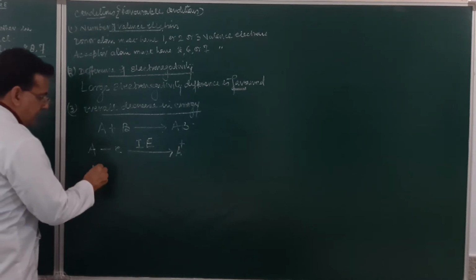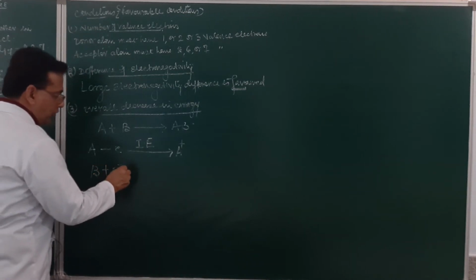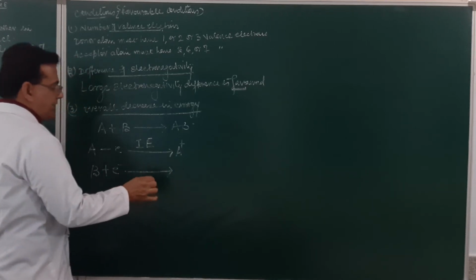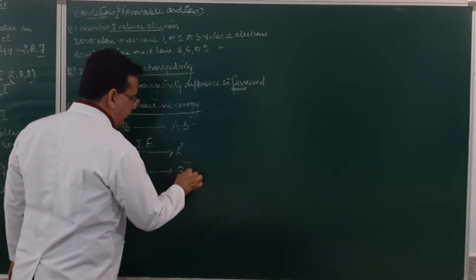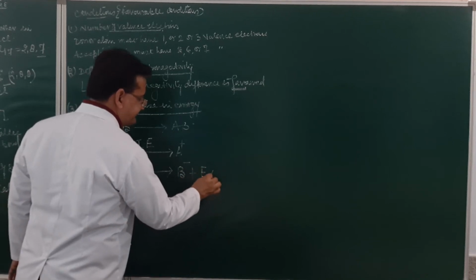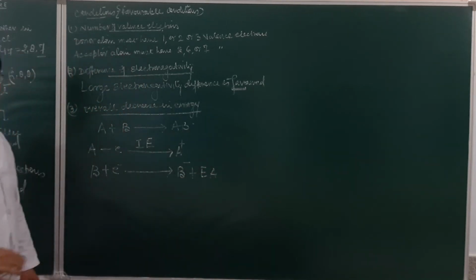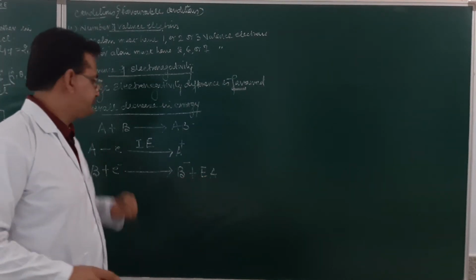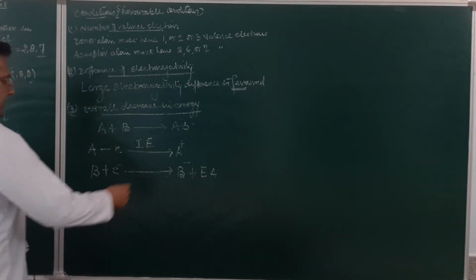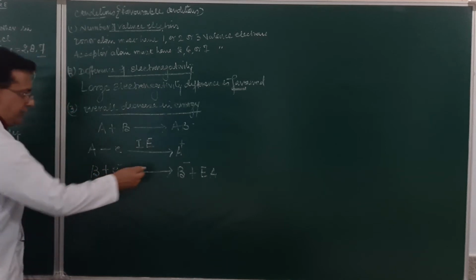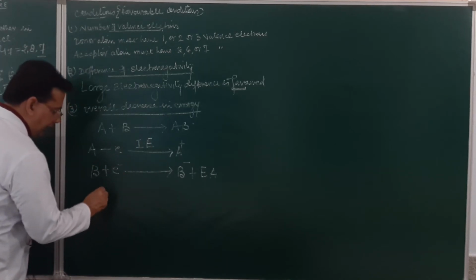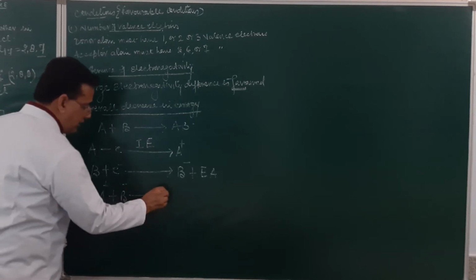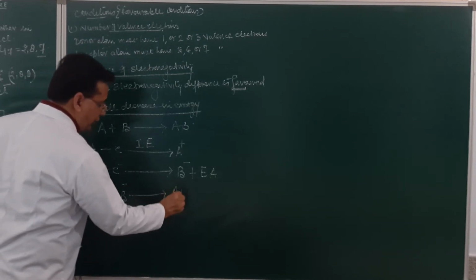Now, B will be gaining the electron, and the energy released when the electron is gained to form an anion will be the electron affinity. Thirdly, the attraction between the cation and the anion will take place. So A positive plus B negative will result in the formation of AB.